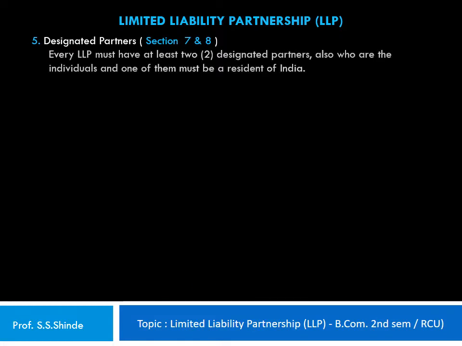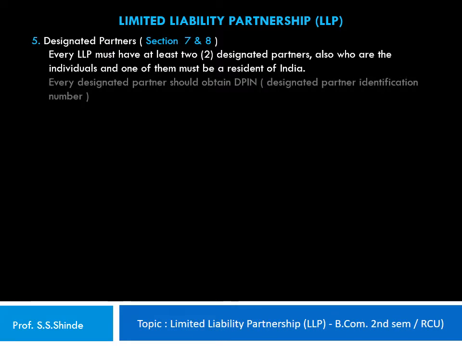Section 7 and 8 of the Act specifies about the designated partners. Every LLP must have at least 2 designated partners, who are also individuals, and one of them must be a resident of India. Every designated partner should obtain DPIN, that is Designated Partner Identification Number.